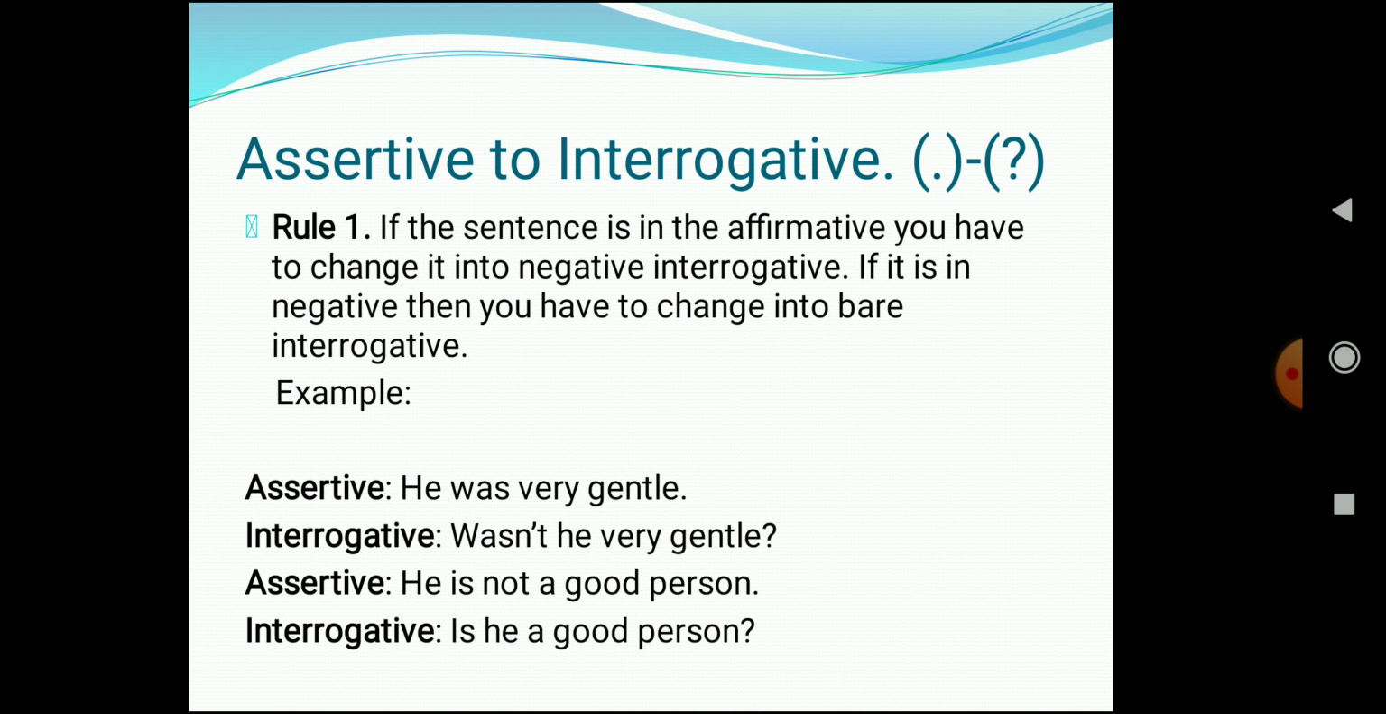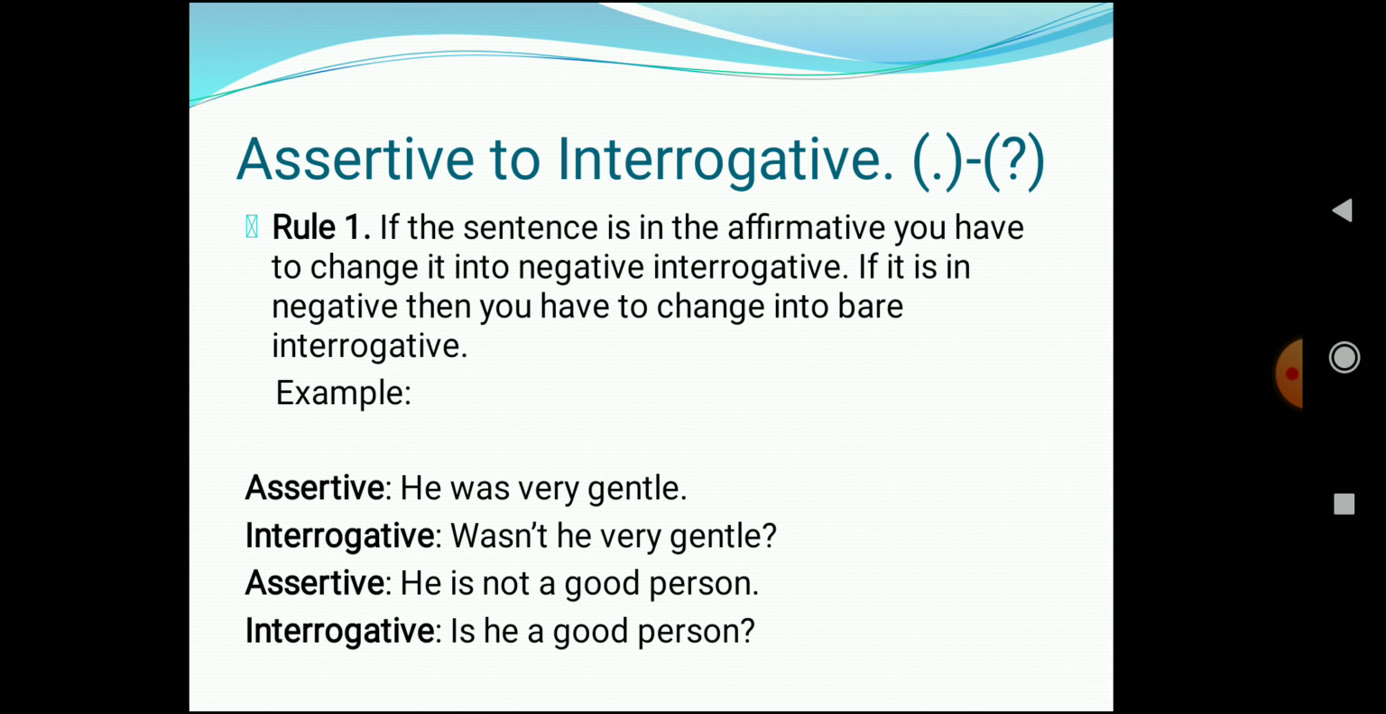So if I have to convert this sentence into an interrogative sentence, first of all we have to look at the auxiliary verb. Okay, so this sentence contains an auxiliary verb. So what we have to do is simply interchange the position of the subject and the auxiliary verb. And as it is mentioned in rule 1 that if the sentence is positive, we have to convert into negative interrogative. Negative interrogative means that we have to use negation words. Negation words means no, not, never, none, something like that. Okay, so see how we have converted it. Wasn't he very gentle? Understood?